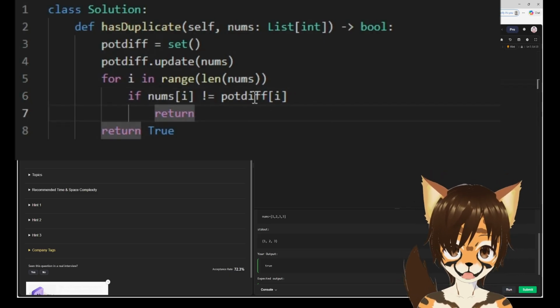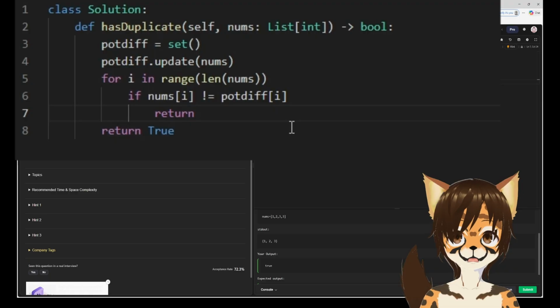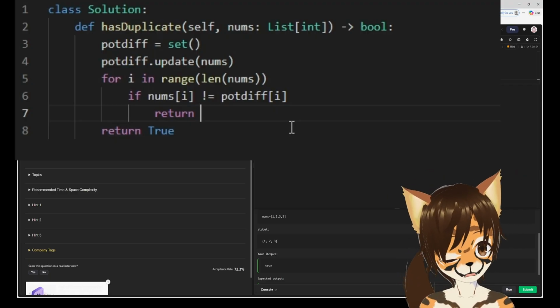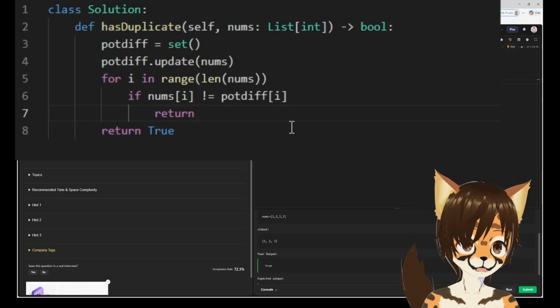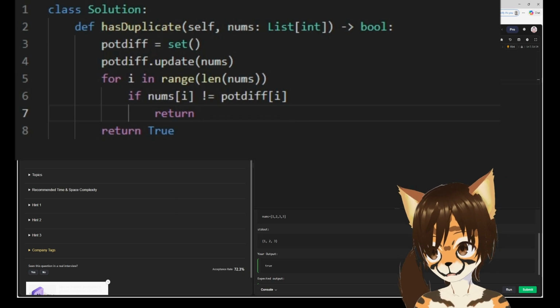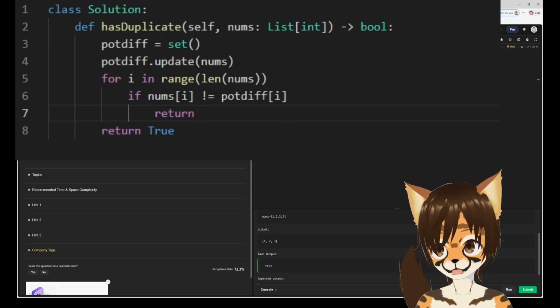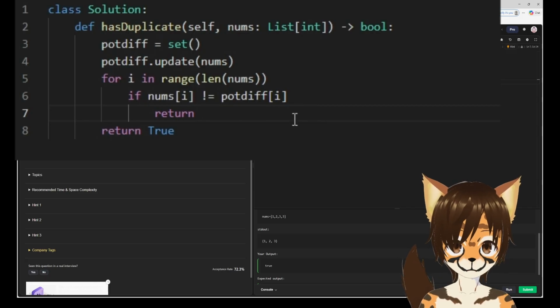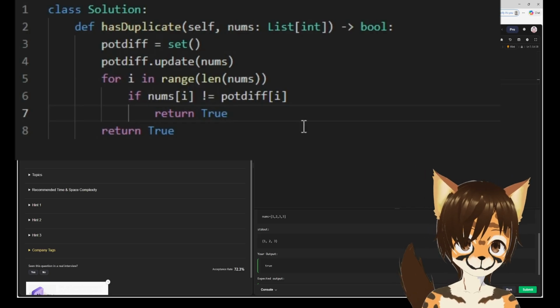So if it's not this, then we're gonna return, because in the underneath code we'll just skip anyway, so it's not like it matters. So if nums i is not equal to potdiff i, then we're gonna return. What do we want here? Return true if it appears more than once. So this means if it's not equal here, it'll return true.